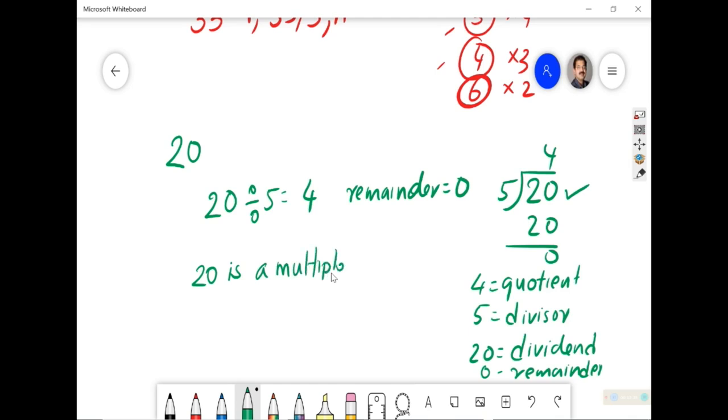Yes, because it comes in the multiplication table of 5. 20 is a multiple of 5, correct?